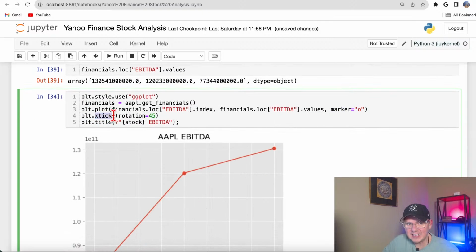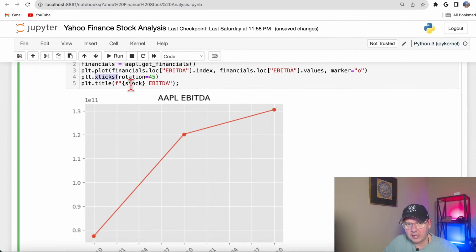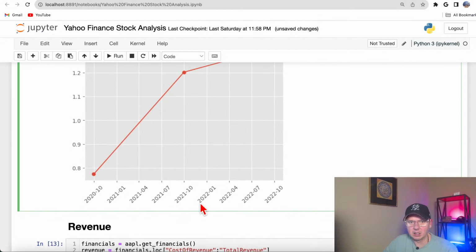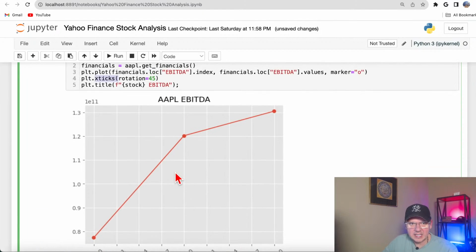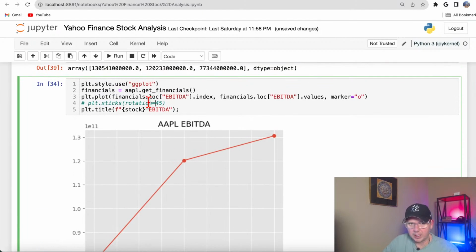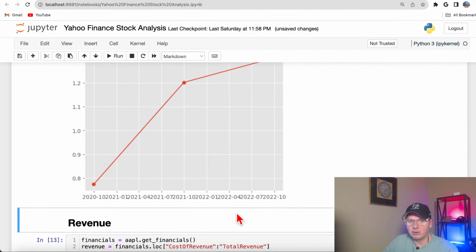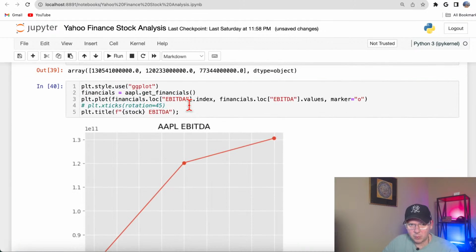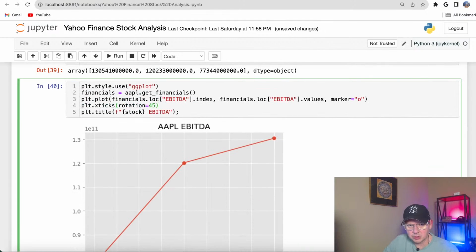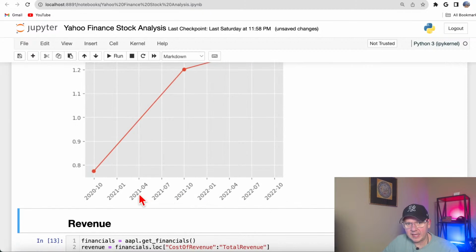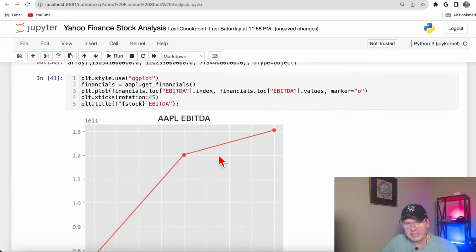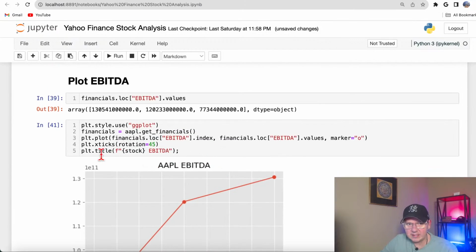Now xticks here is kind of a cool thing. You see rotation 45. Rotation 45 means angle. Because otherwise, if I don't do this one, they will be overlapping. You see, they will be overlapping, so it's not nice. So that's a little trick that you could use, rotation 45. And you see, now they kind of pivoted a little bit, so it's much easier to read. So then here we got title.